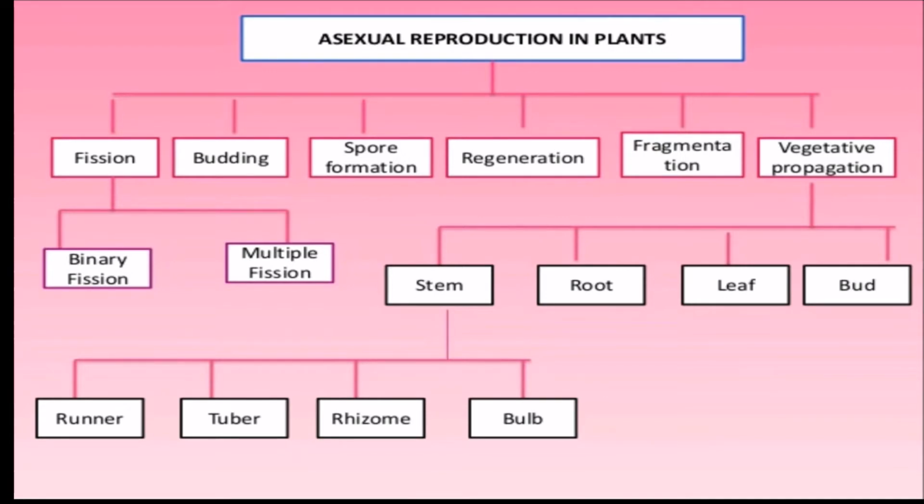Again, stem can reproduce through the methods of runner, tuber, rhizome, and bulb. Let us discuss in detail about these 6 types of asexual reproduction in plants.